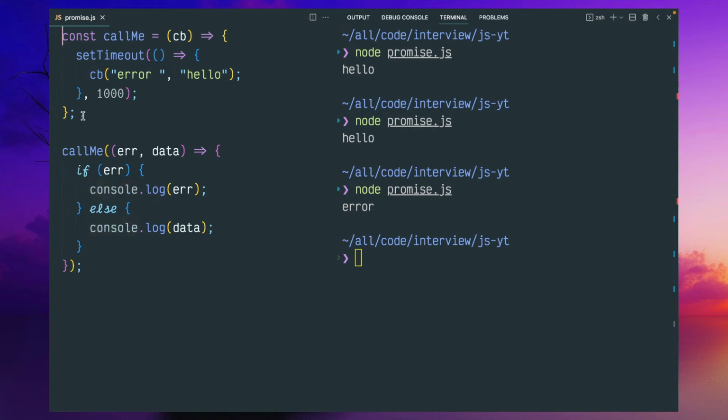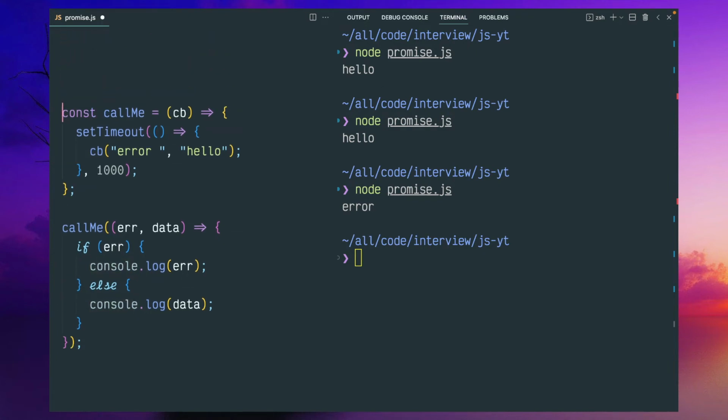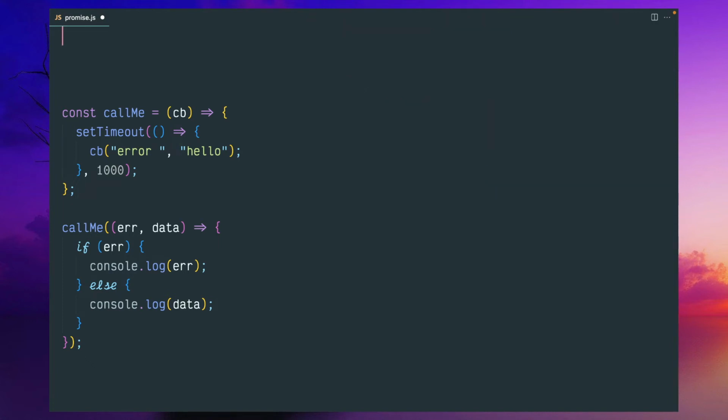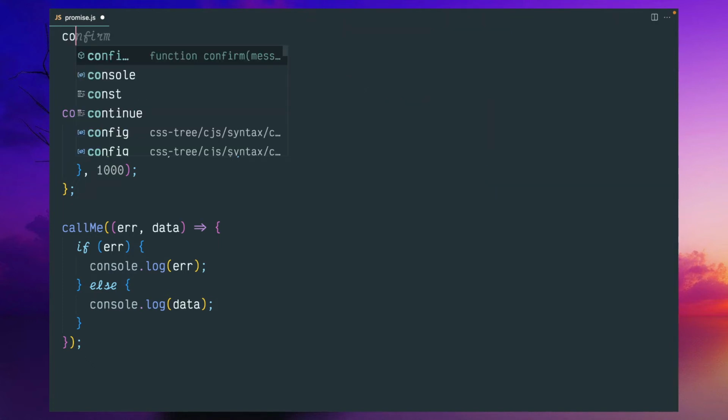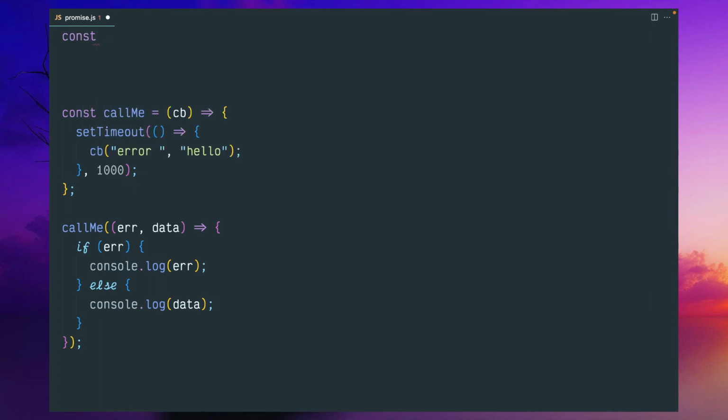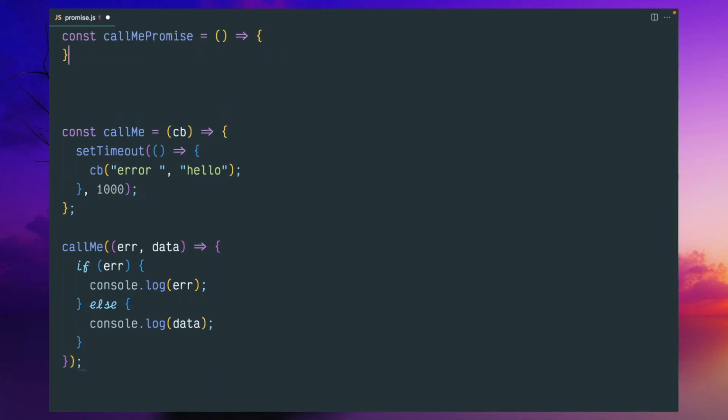But if you try to write the same function using promise, let me define another constant function. In this case, we are not going to pass any function as an input argument.